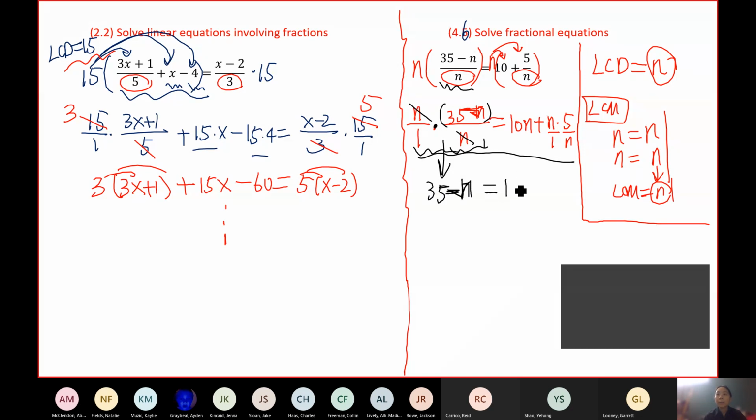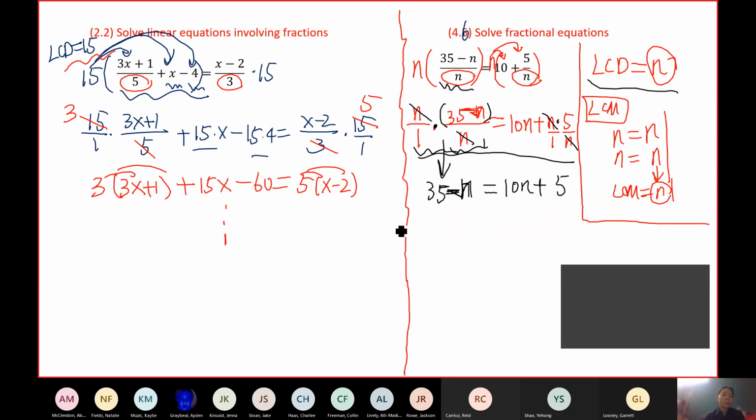On the right-hand side, we have this 10 times n. And that n can also cancel this n because it's multiplication. That makes n a factor of the top and n a factor of the bottom, which can be canceled. So we're only left with a 5. So after we multiply both sides by the LCD n, we get a very simplified equation. 35 minus n equals 10n plus 5.